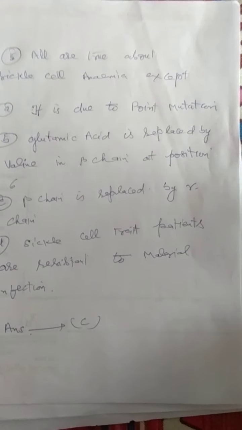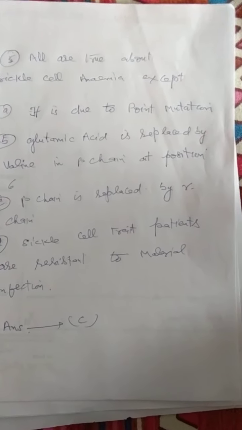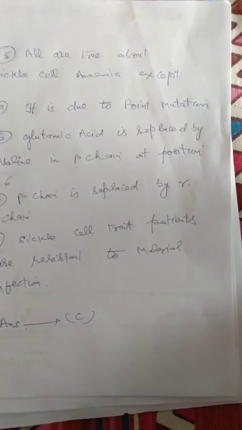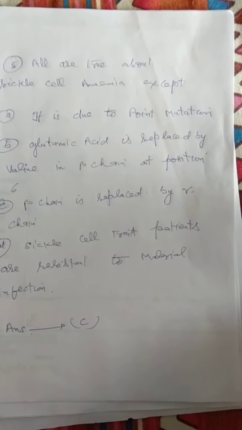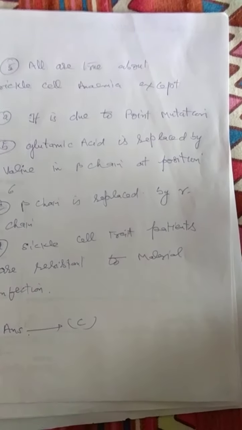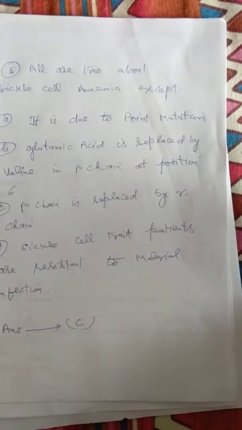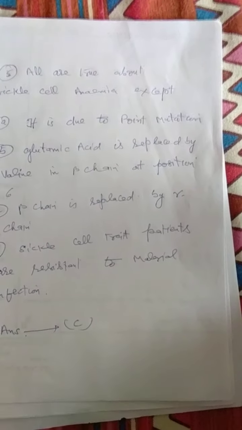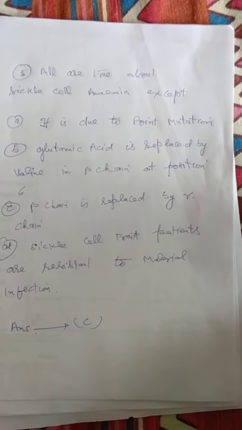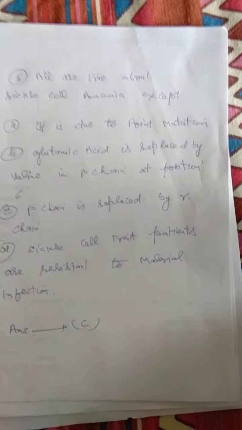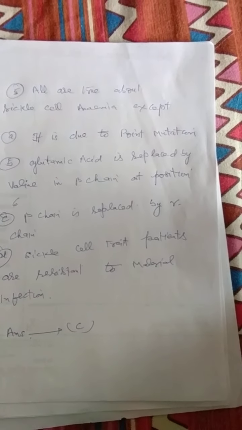Let us consider all the options one by one. The first option is due to point mutation. This option is correct. Number 2, glutamic acid is replaced by valine in beta chain at position 6. This is also a correct option. We know in sickle cell anemia there is replacement of glutamic acid by valine at position 6 of beta chain.